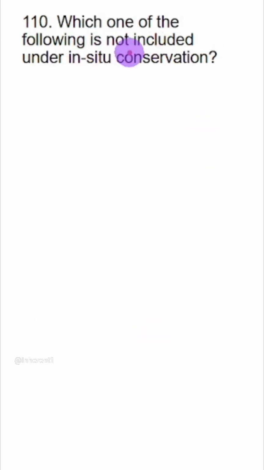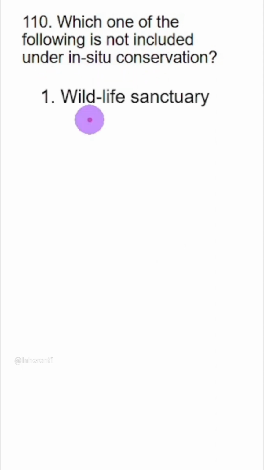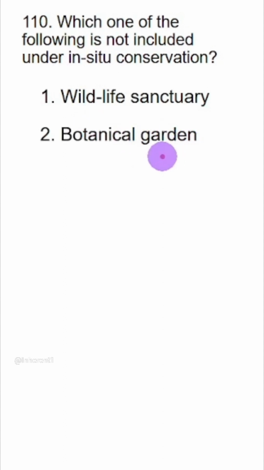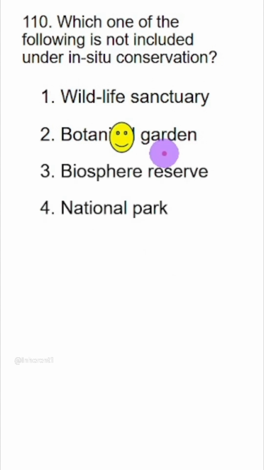Which one of the following is not included under in situ conservation? Wildlife sanctuary is in situ. Botanical garden is not in situ, it is ex situ. So we have the answer. Option 2 is the answer.